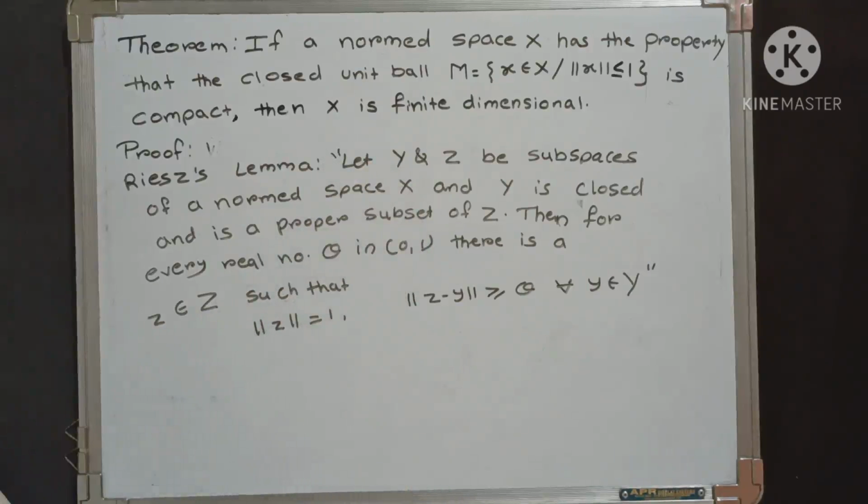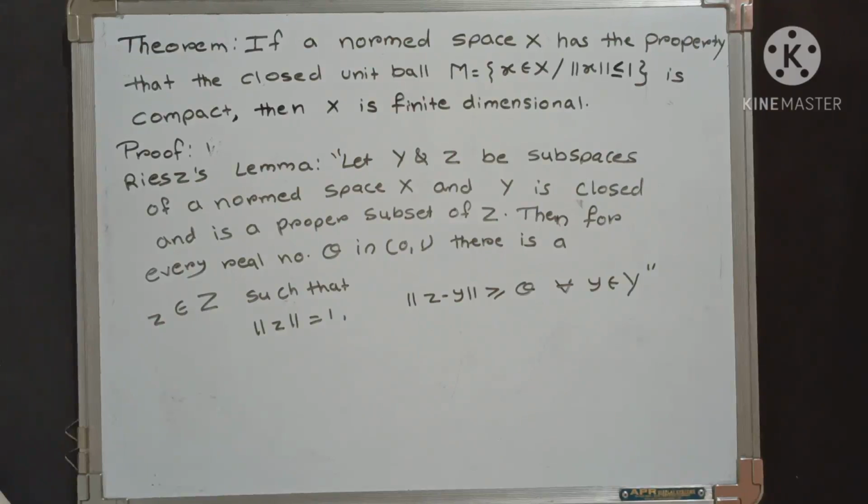Now here we have to use this Riesz lemma. Here it is given that Y and Z are subspaces of a norm space X, where X is of any dimension, and also that Y is closed and is a proper subset of Z. Then the Riesz lemma says that for every real number theta in the open interval, there is a z belongs to Z such that norm of z equals 1 and norm of z minus y is greater than or equal to theta, for all y belongs to Y.